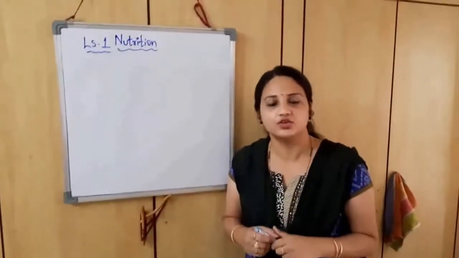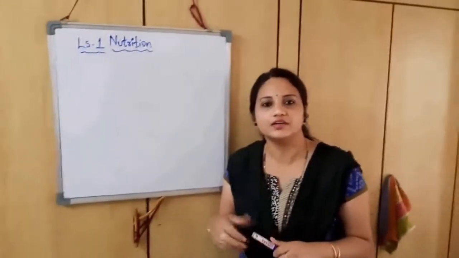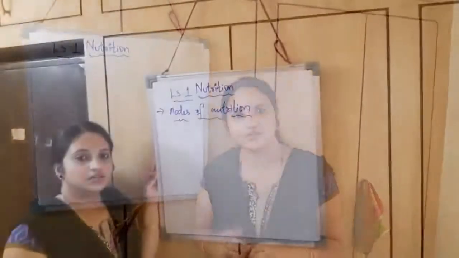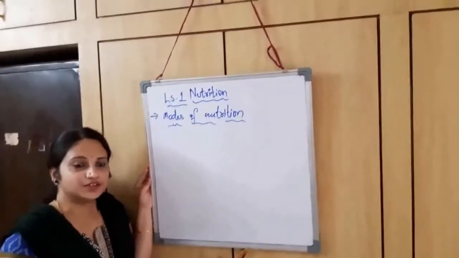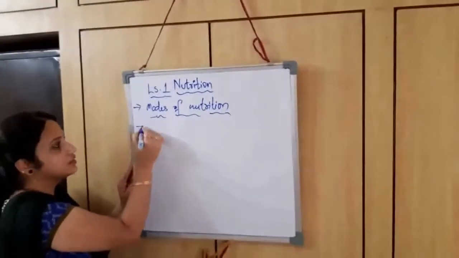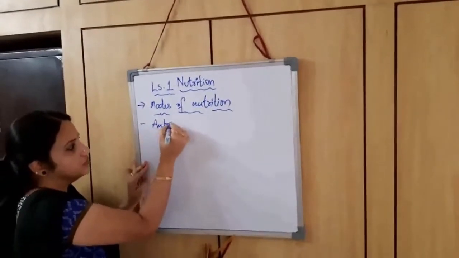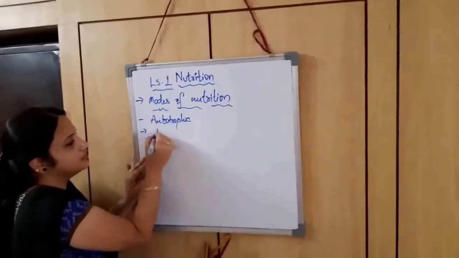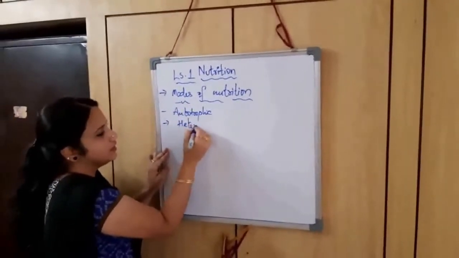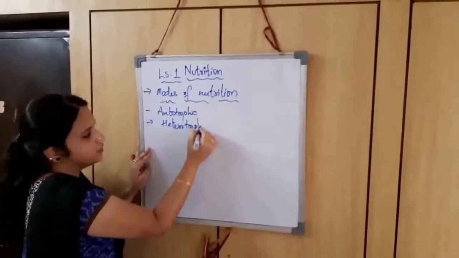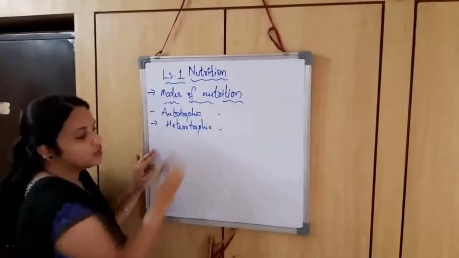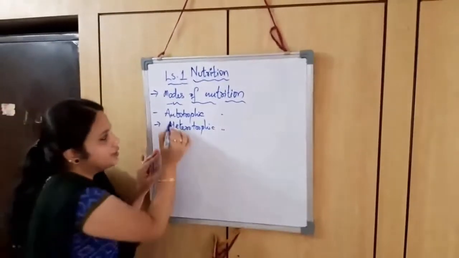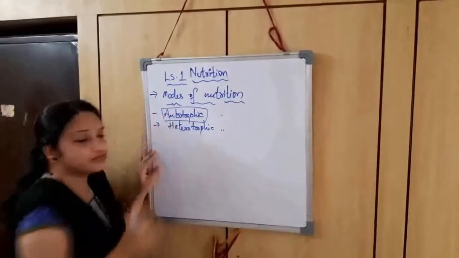Now we shall go into the next part. We have different modes of nutrition. The first one is autotrophic nutrition. The second one is heterotrophic nutrition. I am going to deal with the autotrophic part of nutrition first.